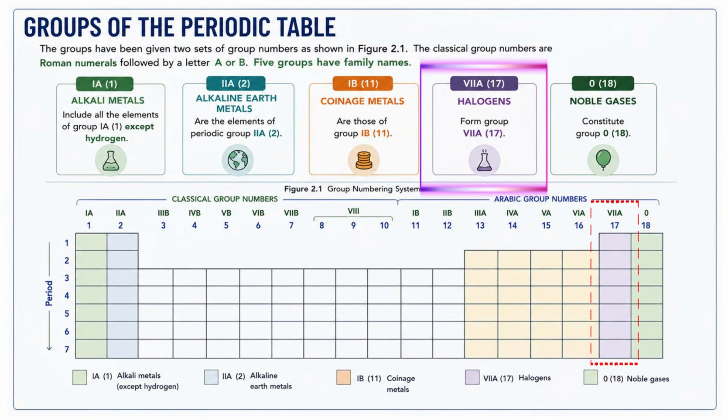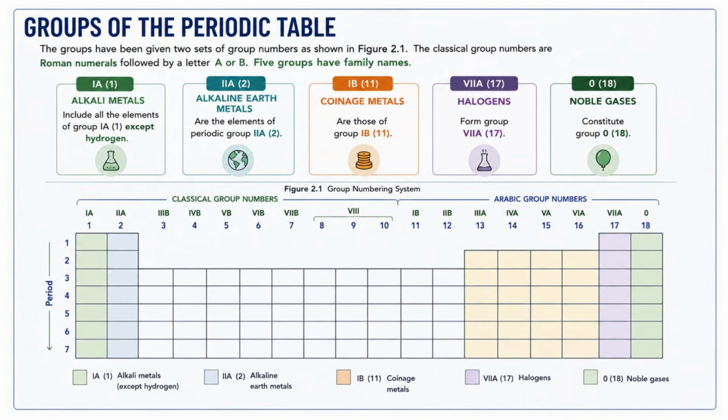Next are the halogens, located in group 7A or group 17. Examples include fluorine, chlorine, bromine, and iodine. Halogens are very reactive nonmetals. They readily combine with metals to form salt. For example, table salt, or sodium chloride, is formed when sodium reacts with chlorine.